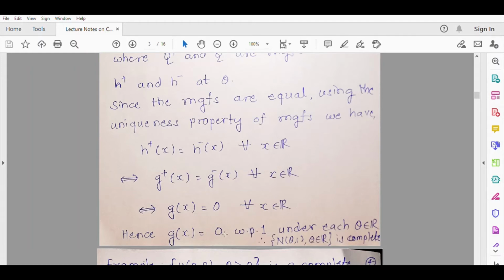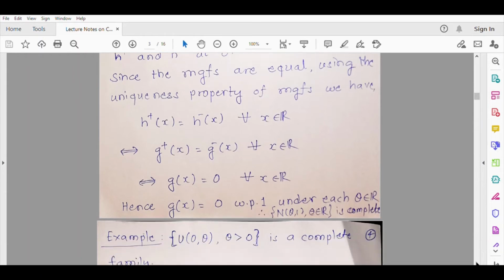And now see that this is happening for every theta. There is no condition on the value of theta, and so under each theta, with probability 1, notice that this probability is actually a probability measure which has an indexing parameter theta, or which depends on theta. And so for every such theta this should be true. So under each theta in R this is true, and so this is a complete family. So this is how we prove that a family of distributions is complete, or in this case you can say that x following normal theta 1 is complete.